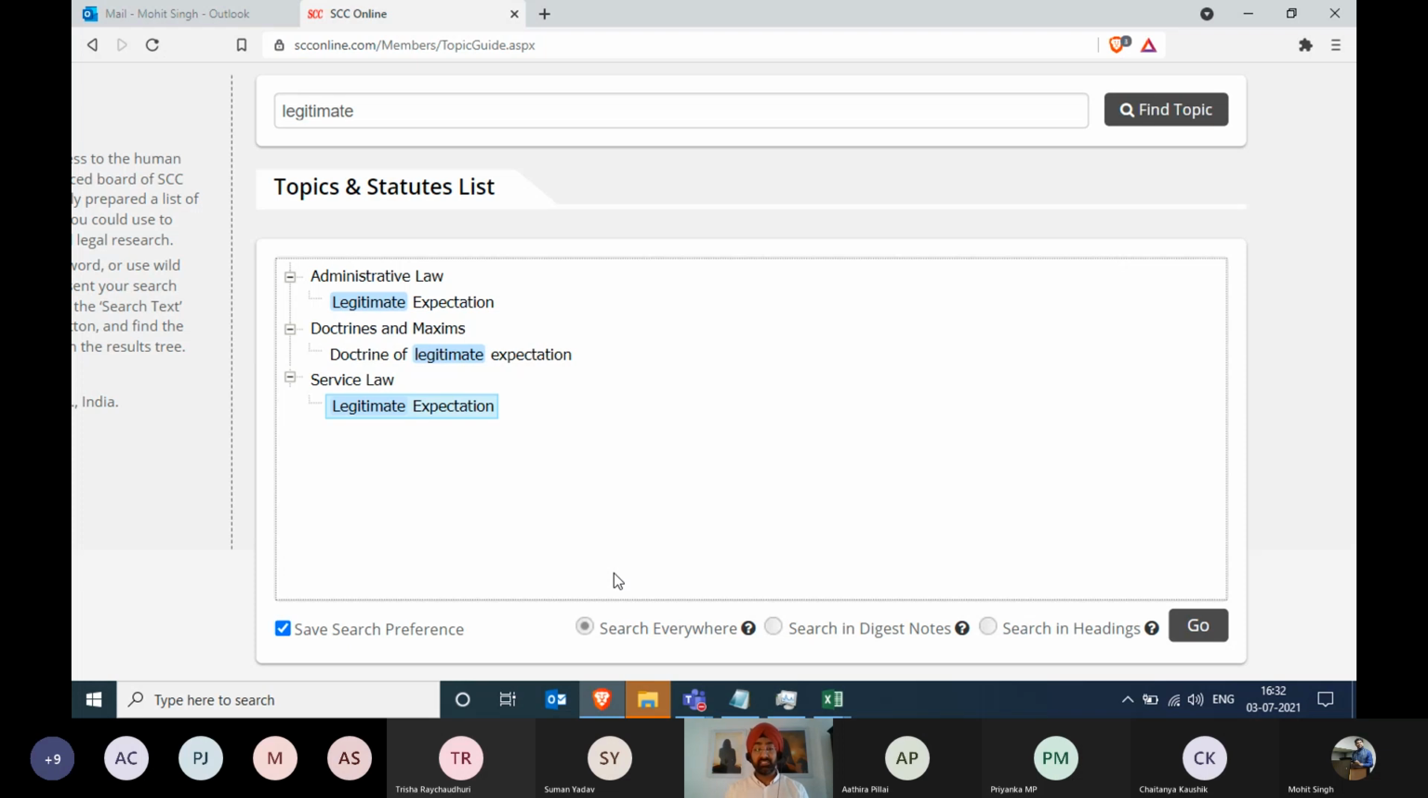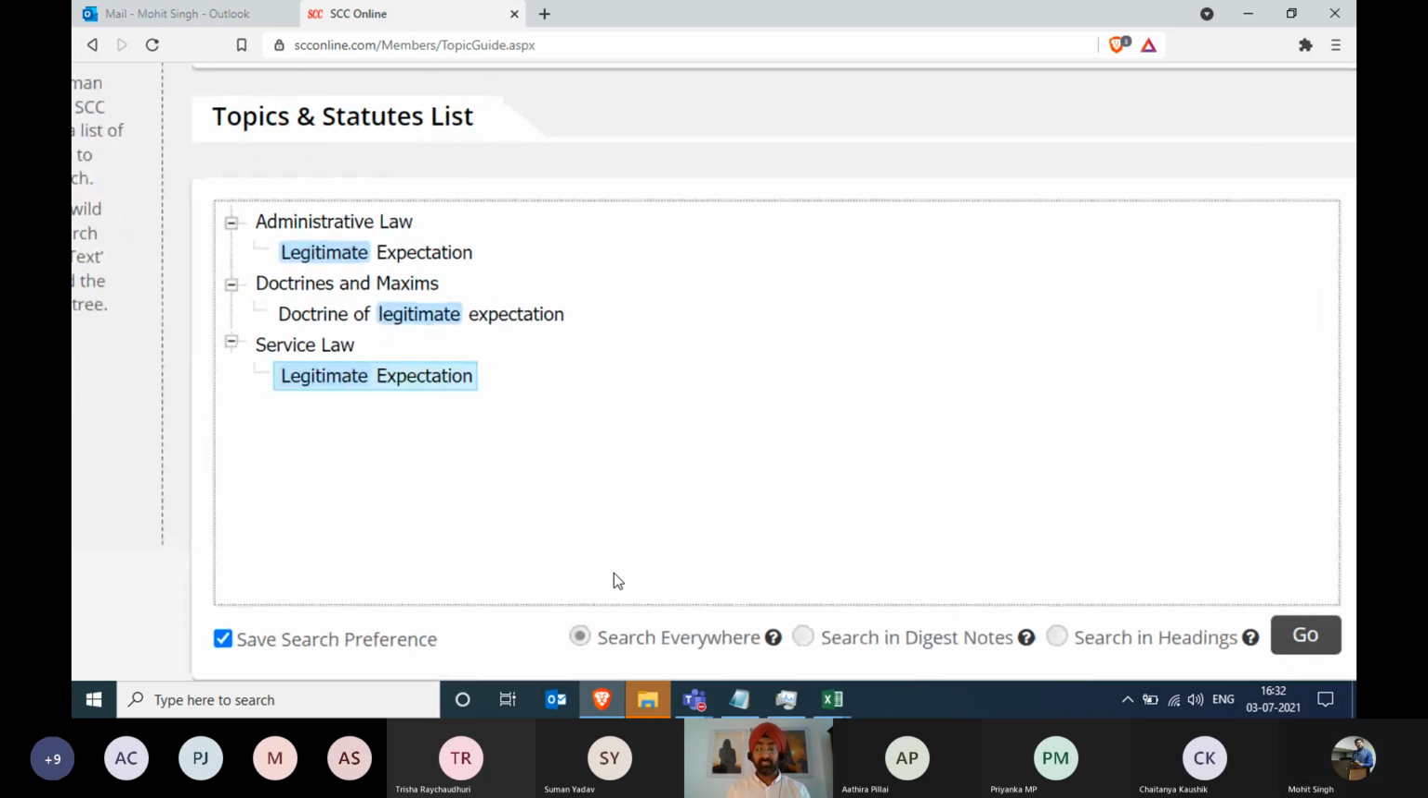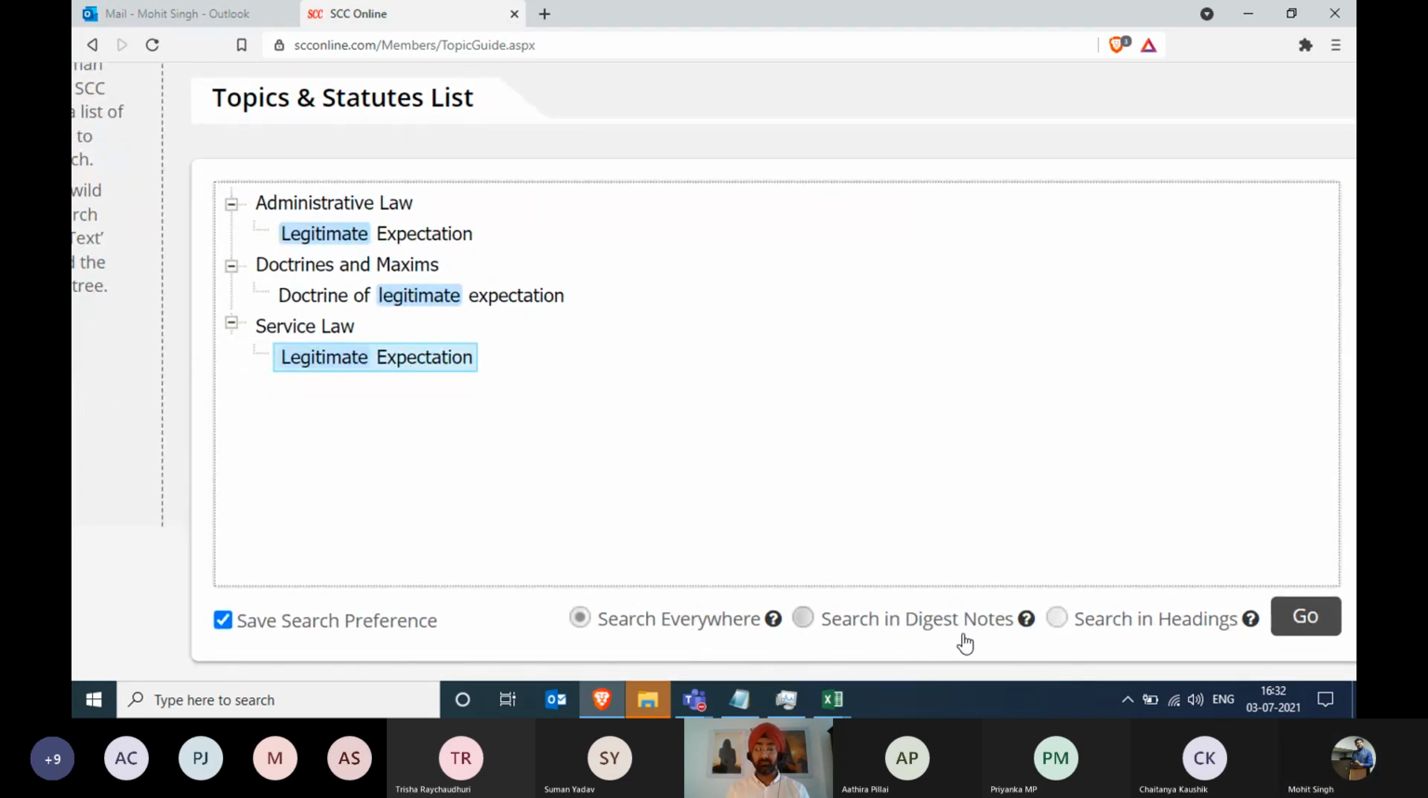Now to do the search, you see that at the bottom, there are 3 options. Search everywhere, search in digest notes, and search in headings. Search everywhere means that if I click on the legitimate expectation entry and click on search everywhere, it will search in all the head notes of Supreme Court, High Court, foreign cases, international courts, wherever we have made head notes, judgments from all the areas, all the jurisdictions, articles, bills, rules and regulations, everything will be searched together, wherever the word legitimate expectation is being mentioned.